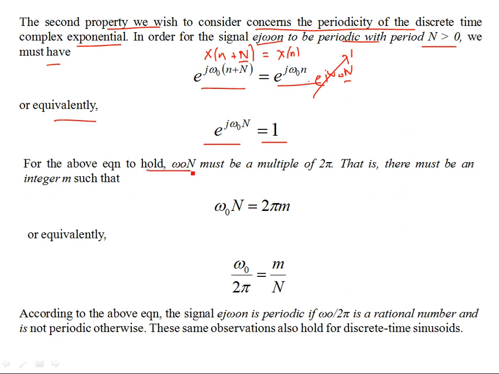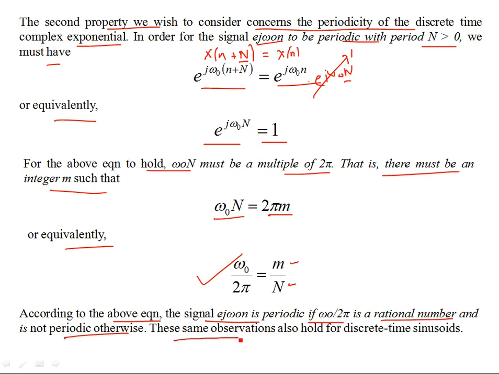For the above equation to hold, omega naught N must be a multiple of 2 pi. That is, there must be an integer m such that omega naught N equals 2 pi m. So omega naught N is an integral multiple of 2 pi, or equivalently omega naught divided by 2 pi should be a rational number, that is, a ratio of two integers, m and N. So the signal e^(j omega naught n) is periodic if omega naught by 2 pi is a rational number and is not periodic otherwise.